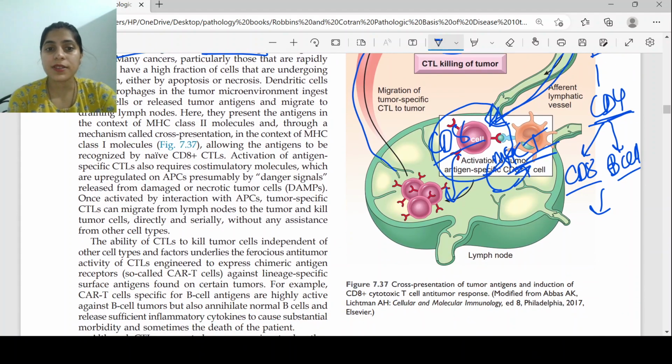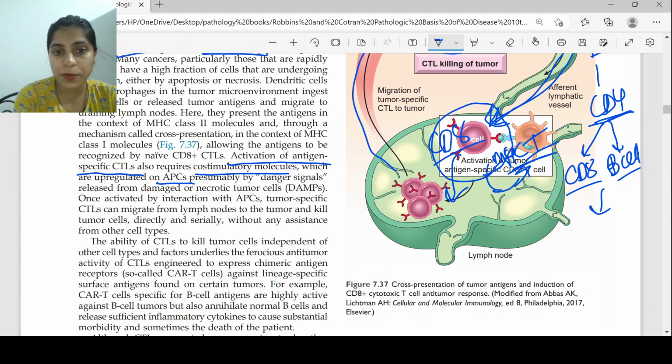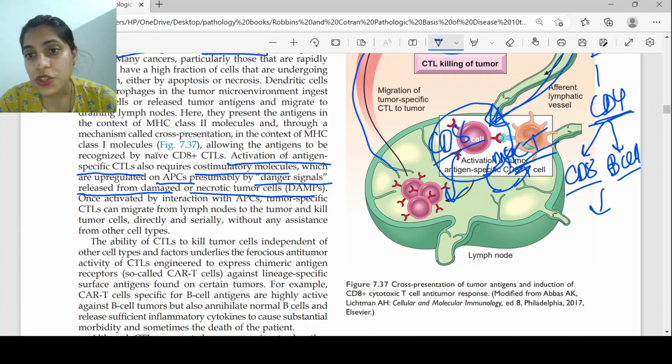Now it says the activation of antigen specific cytotoxic T cells also requires co-stimulatory molecules, which are upregulated on the antigen presenting cells, presumably by danger signals released from damaged or necrotic tumor cells. So these antigen presenting cells have co-stimulatory signals that activate cytotoxic T cells, and this activation happens due to the DAMPs, which come from damaged or necrotic tumor cells.